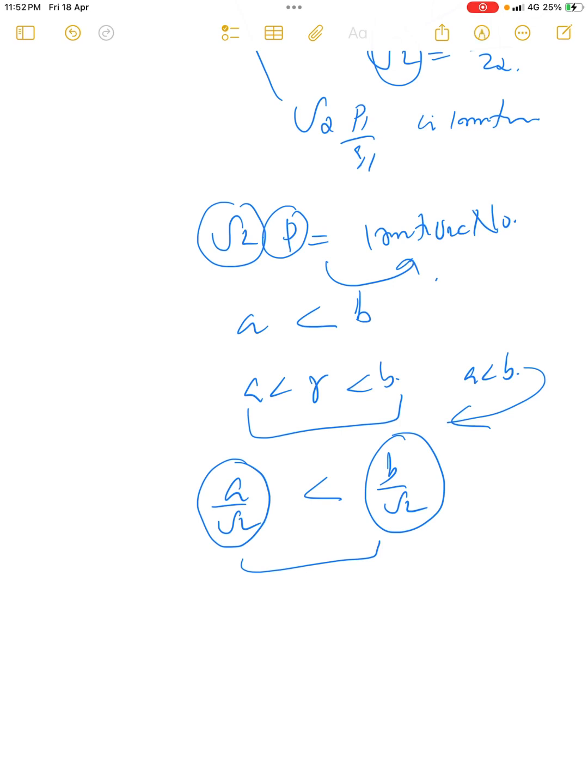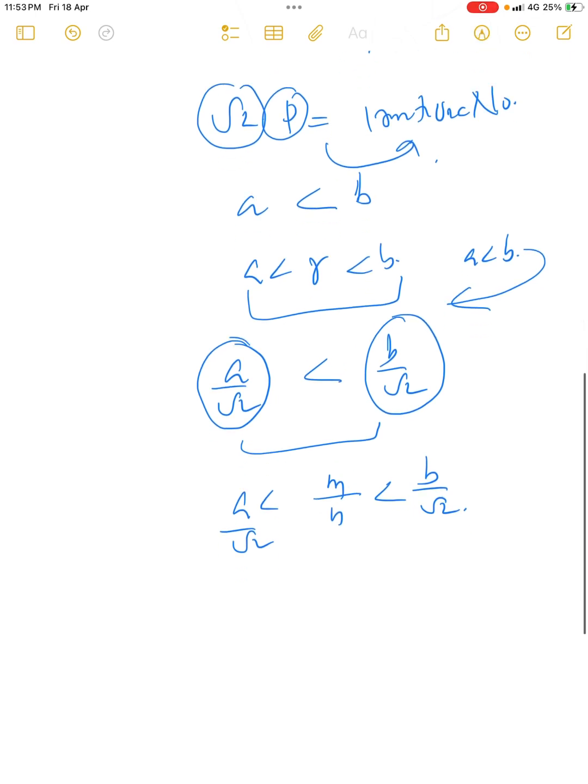Then by the Archimedean theorem, we can find a rational number m by n such that a by root 2 is less than m by n, and m by n is less than b by root 2, which is from the density theorem. That is, if we take any two distinct real numbers a by root 2 and b by root 2, with a by root 2 less than b by root 2, then we can find a rational number m by n such that a by root 2 is less than m by n, which is less than b by root 2.